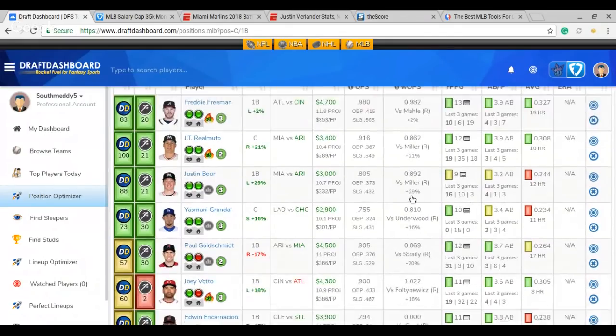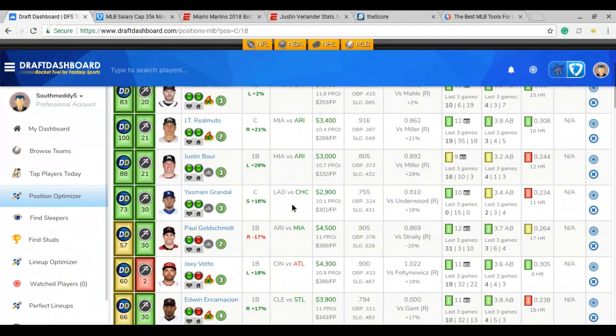JT Realmuto, really like him here. Hits righties very, very well. Not too good against Miller in his career, but I really like JT here. I don't think a lot of people are going to have him, but man, he's been pretty hot. 916 OPS, not looking too bad there. Justin Bour, I don't mind him. I don't think I'm going to put him in there, but he's a half decent spot.